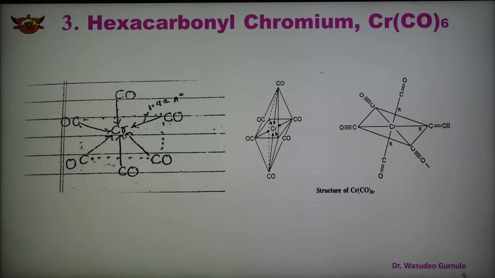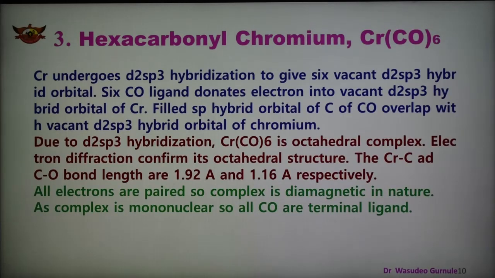So chromium undergoes d2sp3 hybridization and gives 6 vacant d2sp3 hybrid orbitals. 6 carbonyl ligands donate electron pairs into the vacant d2sp3 hybrid orbitals of chromium, and the filled sp hybrid orbital of carbon of the CO group overlaps with the vacant d2sp3 hybrid orbital of chromium.